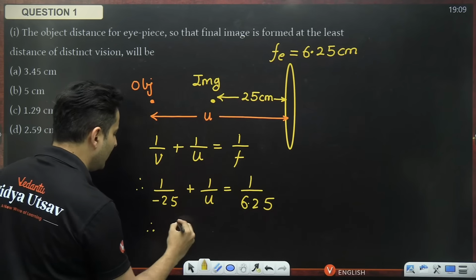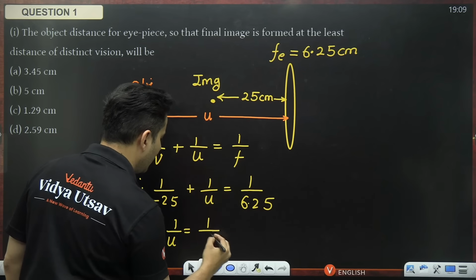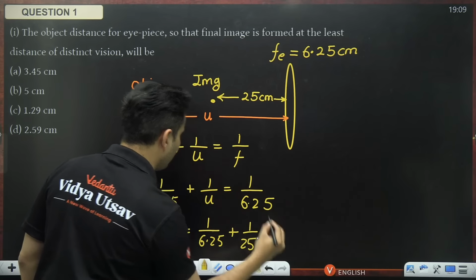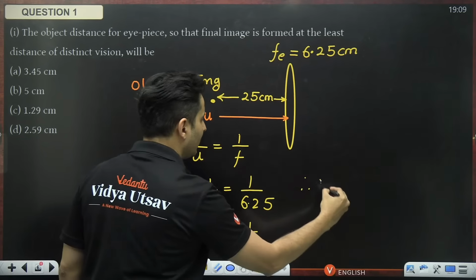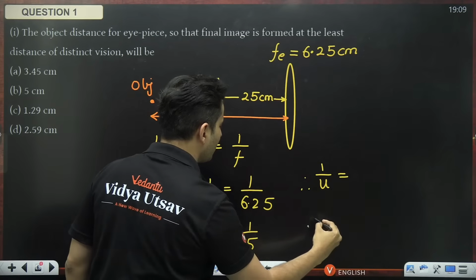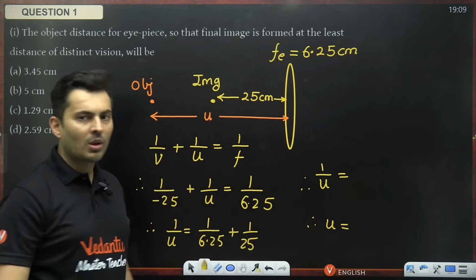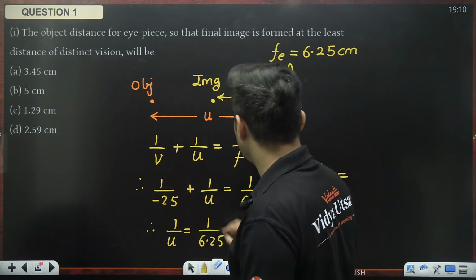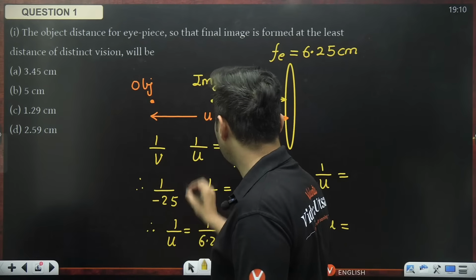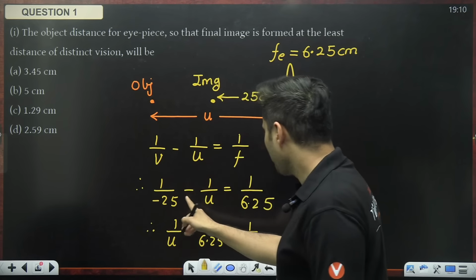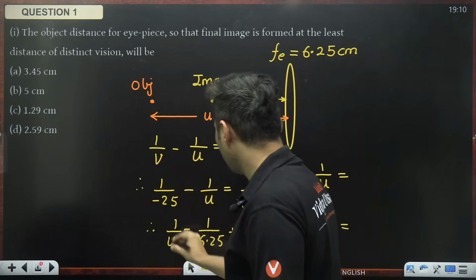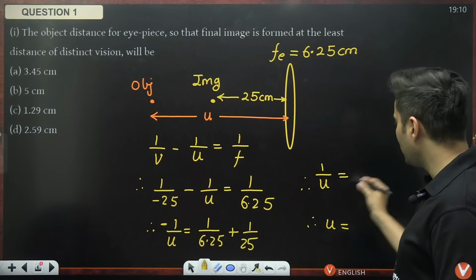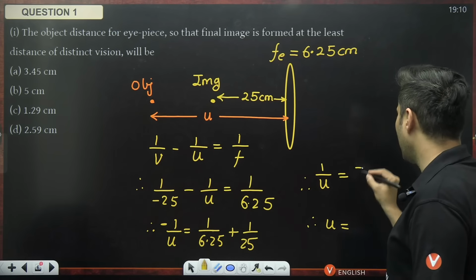So take this on the other side, you will get 1 by u is equal to 1 by 6.25 plus 1 by 25. That's it. Solve this. You will get the value of 1 by u from this. From that, you will get the value of u. What is the answer that you are getting, guys? Yes, think about it. This is a lens, right? So not plus. Sorry, guys. Just made a mistake over here. 1 by v minus 1 by u. So sorry. So I wanted 1 by u over here. So this will be minus 1 by u, you can think. So if you shift the minus sign on the other side, then you will get the correct answer.